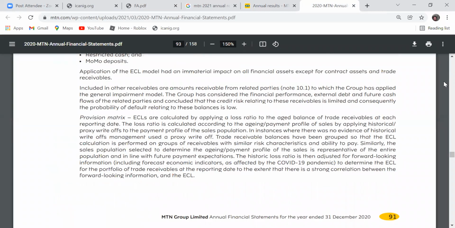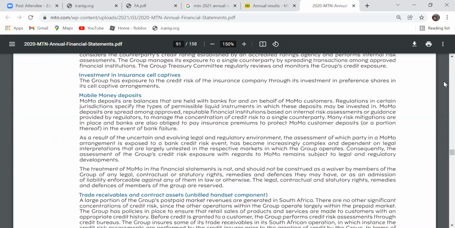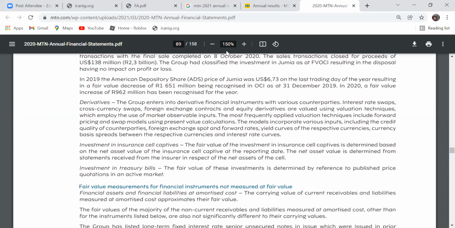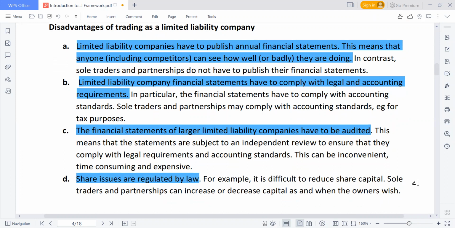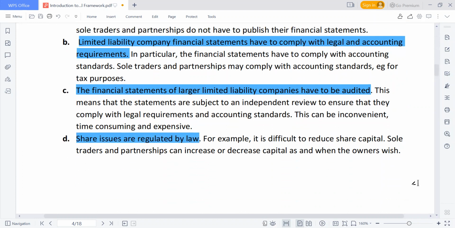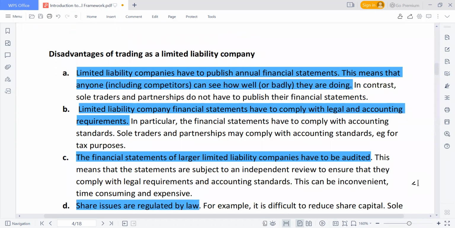It is good, but it also comes with a certain cost, because you also need to pay the auditor as well. Then another one: share issues are regulated by law. If you want to issue shares, it has to be regulated by the Nigerian Stock Exchange. So these are the disadvantages.